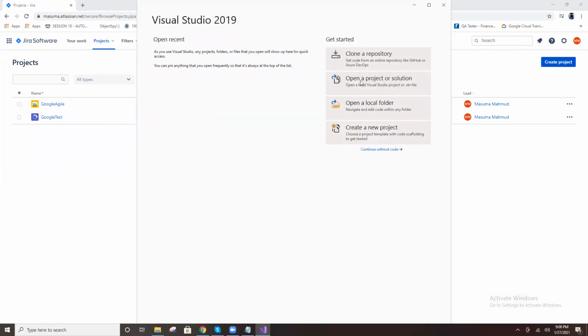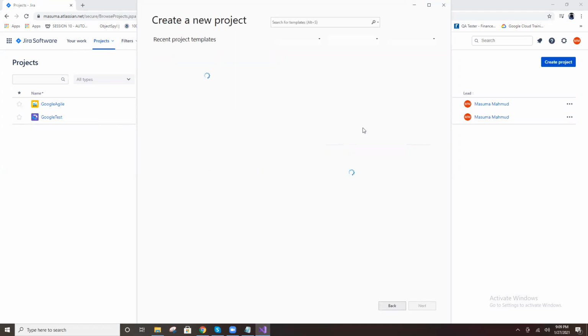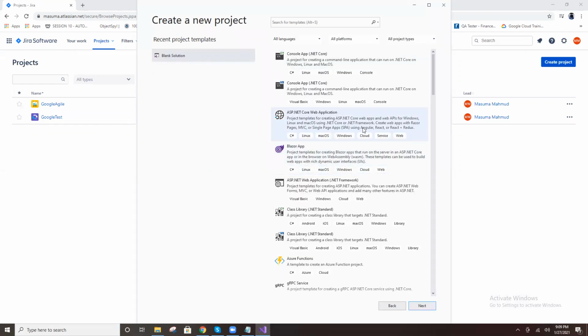As of now you haven't created any project, right? This is empty. First you create a new project. If you have any project, you can open that project, but as of now we have no project, right? Click on create a new project. These are the different types of projects available here.